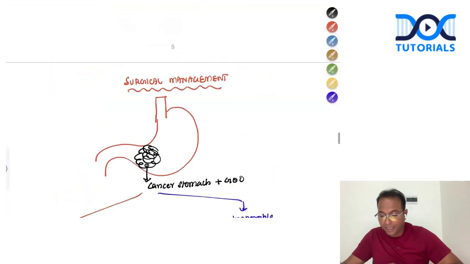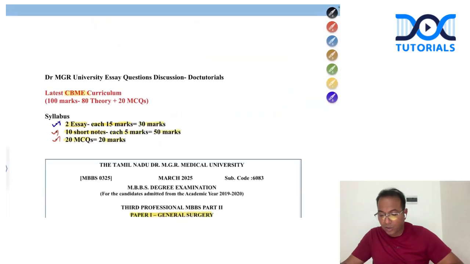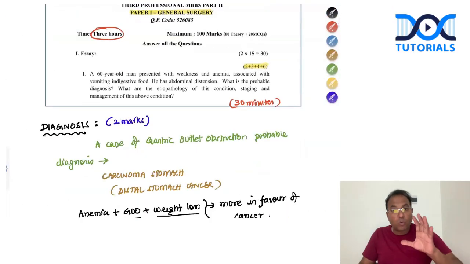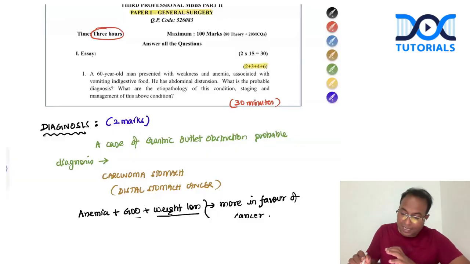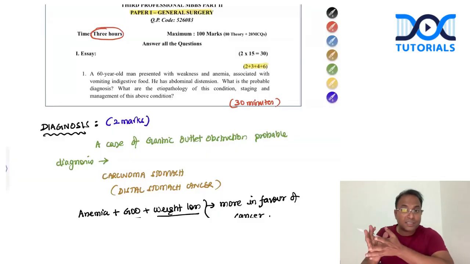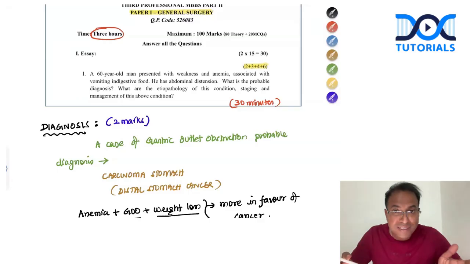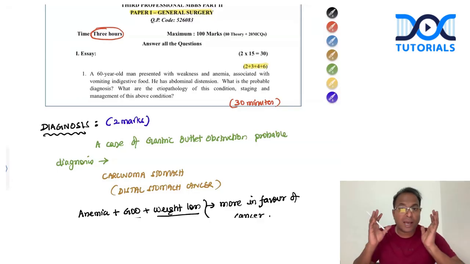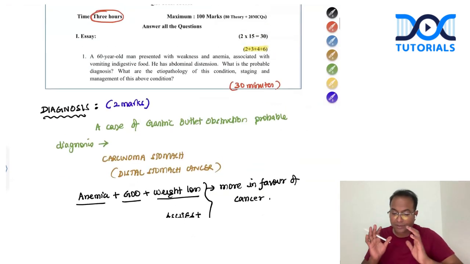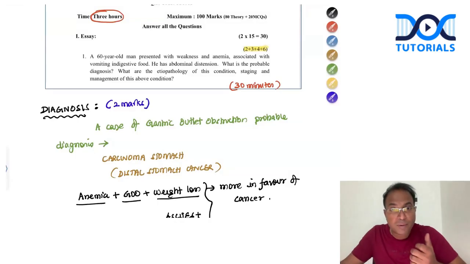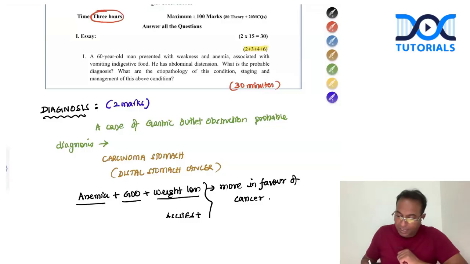You can see from the essay writing, I have given the clear concepts of a 60-year-old man presenting with weakness, anemia, vomiting of undigested food, maybe having abdominal distension, maybe due to ascites or maybe due to GOO, having VGP. So the probable diagnosis is cancer stomach, distal stomach cancer. Proximal cancer will not cause abdominal distension or GOO or undigested food. So probably this is a case of distal stomach cancer.